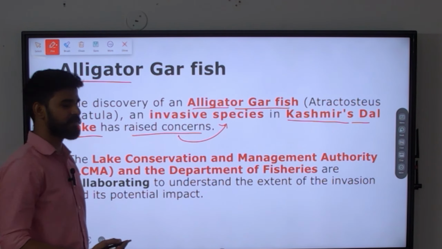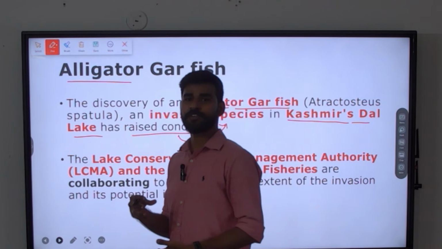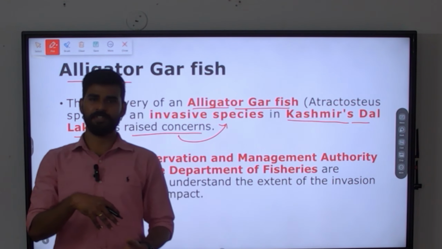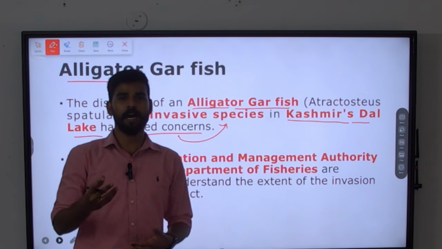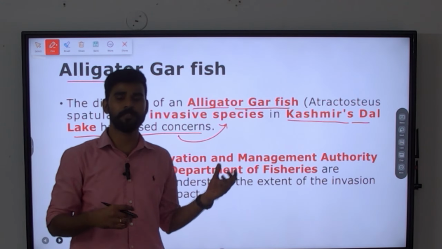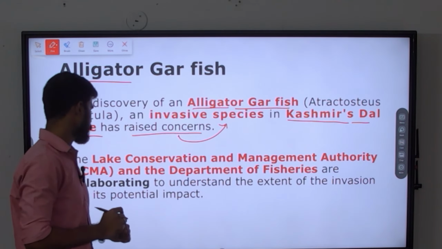Okay, what is an invasive species? A species which is in a new environment, which is causing threat to the indigenous species. Okay, the species already existing, the naturally existing species, are being threatened by the new species. Such species are called invasive species, that we have to know.